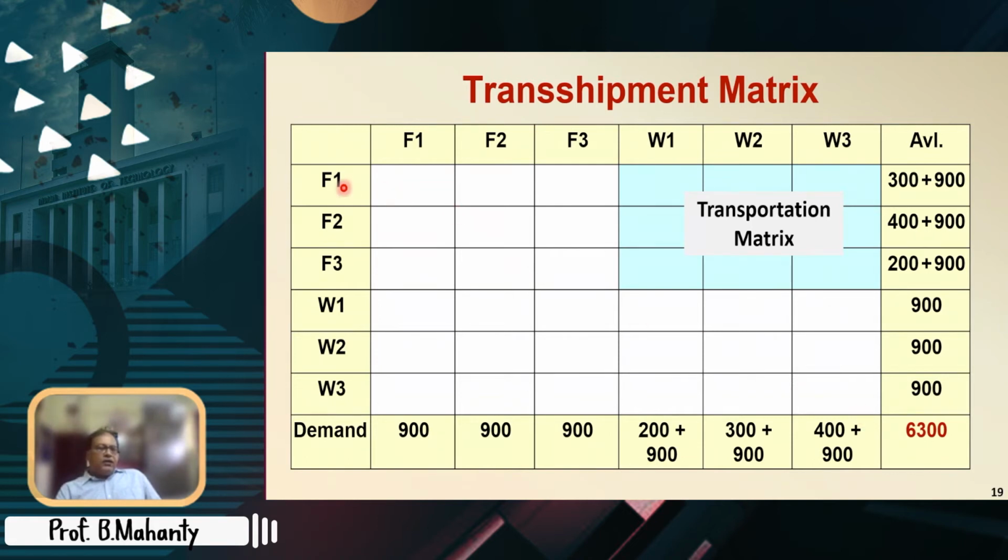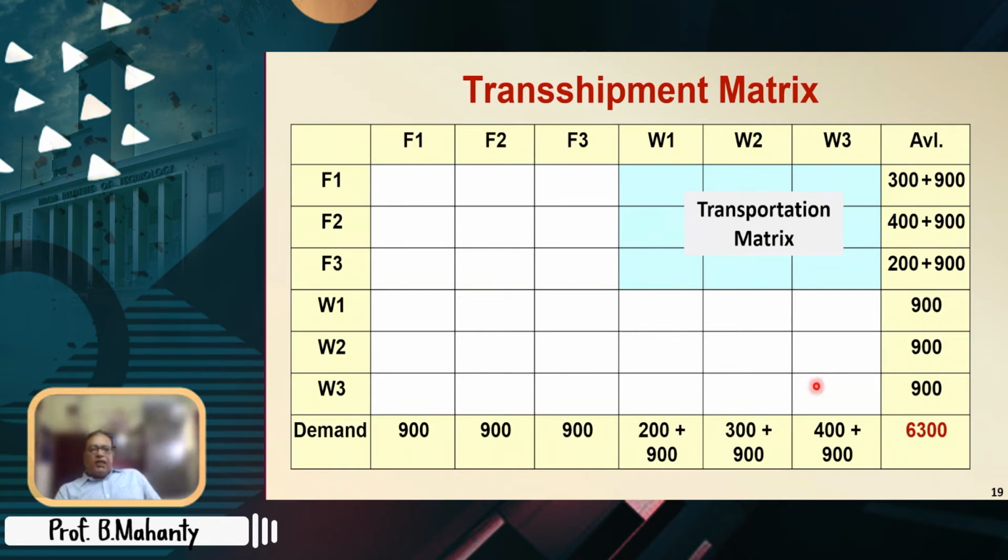The long diagonal is F1 to F1, F2 to F2, F3 to F3, W1 to W1, W2 to W2, and W3 to W3. Now tell me, is it possible to send any material from F1 to F1, F2 to F2, F3 to F3? Actually, they are meaningless, is it not?